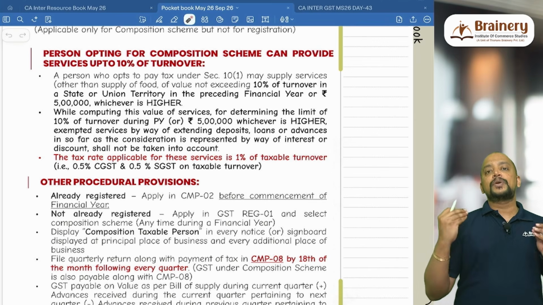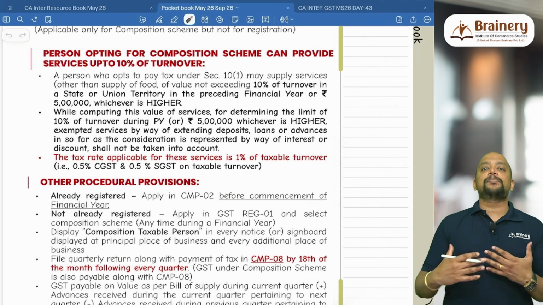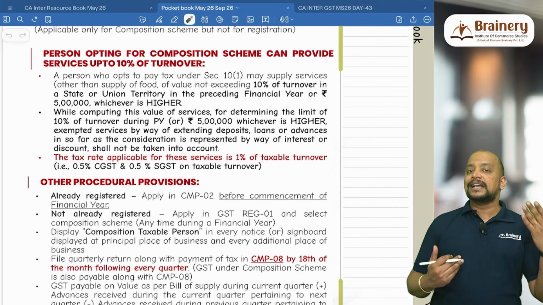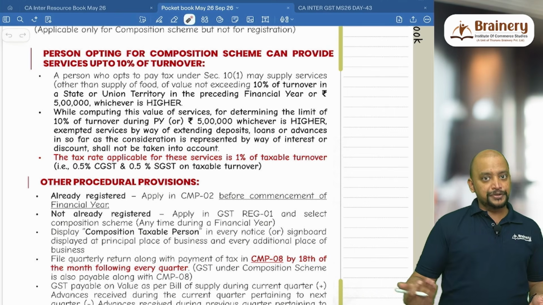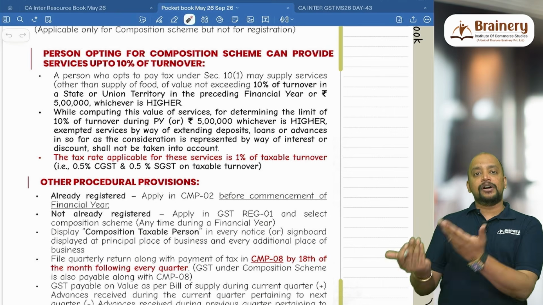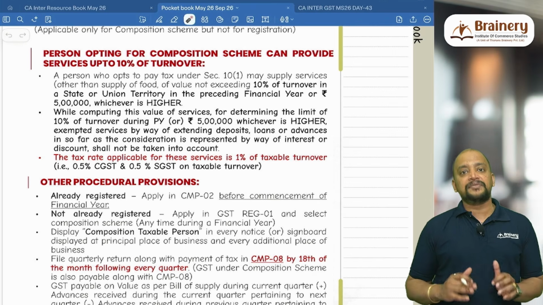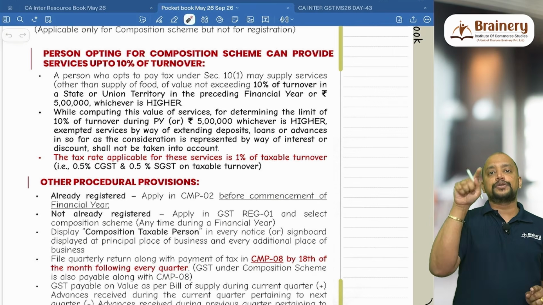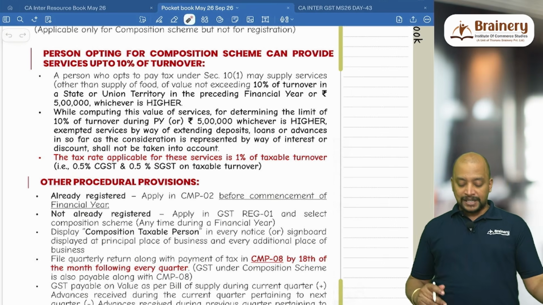So therefore there is one mistake in the study material question. In a study material question, it is given that they are supplying farm labor. When they are supplying farm labor, actually supply of farm labor is an exempted service, because any service in relation to agriculture or agricultural produce is exempted. Accordingly, supply of farm labor is exempted. But on that also they have computed some 5% like that, which is wrong. So we need to take only taxable turnover. On the taxable turnover only 1% will be applicable, that is 0.5% CGST, 0.5% SGST.